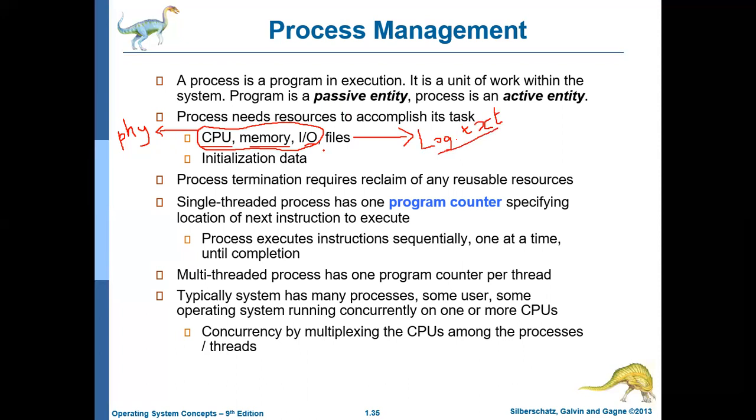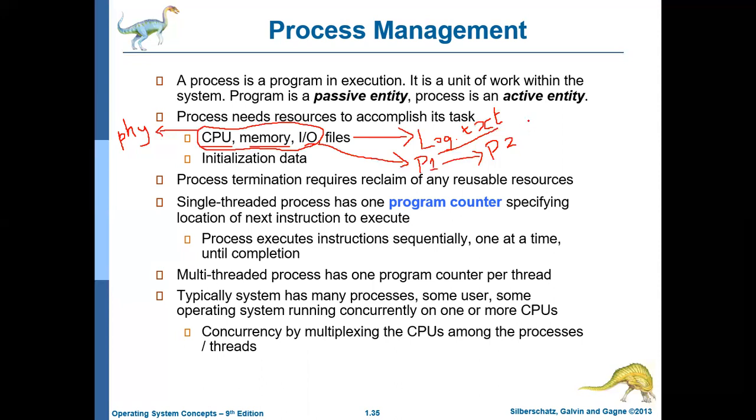Or sometimes a process may want to get input from another process, or interact with another process. The current process, whatever is running, may be P1, and this process P1 may want to interact with another process P2. In that case, P2 is also called a logical resource.